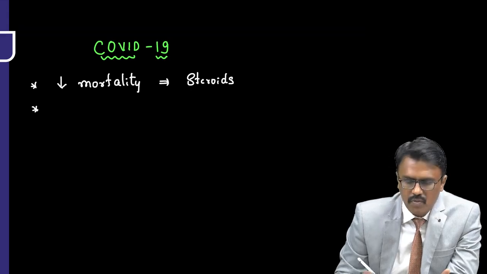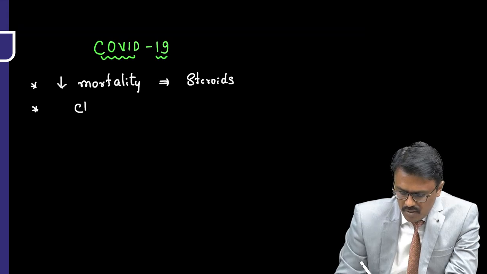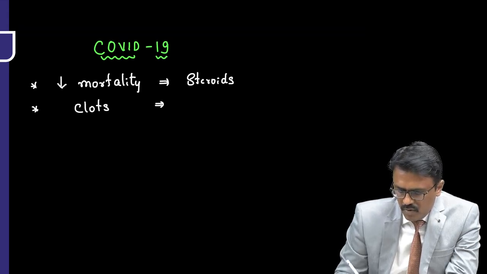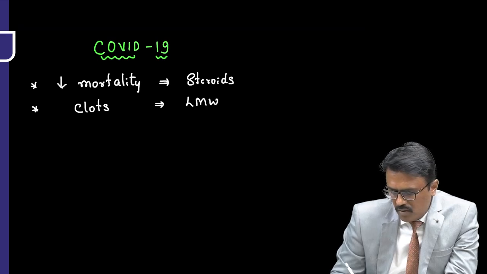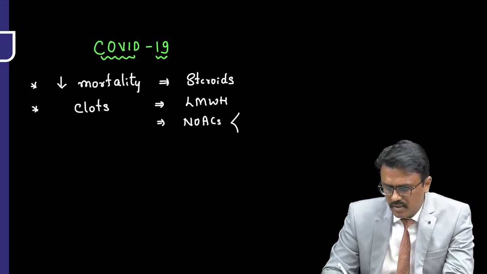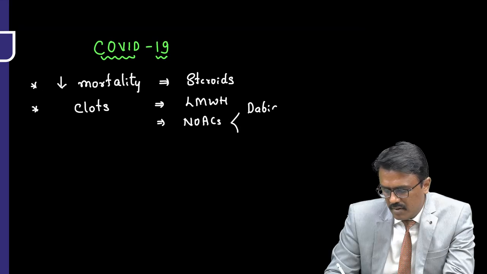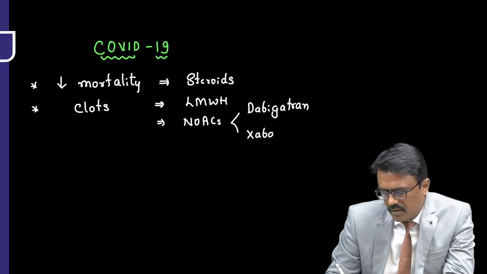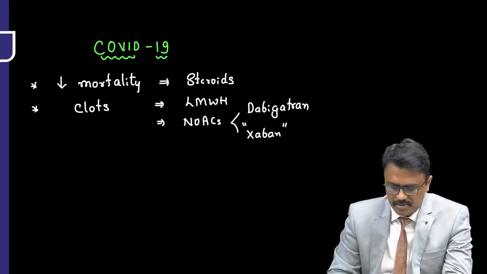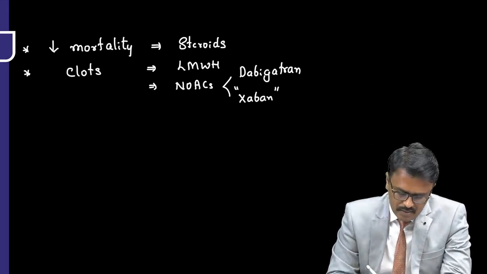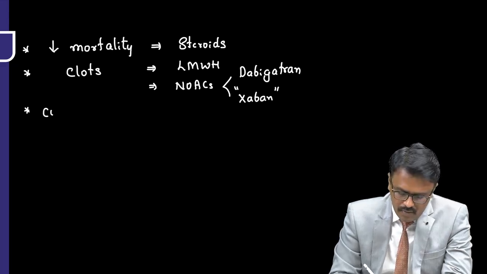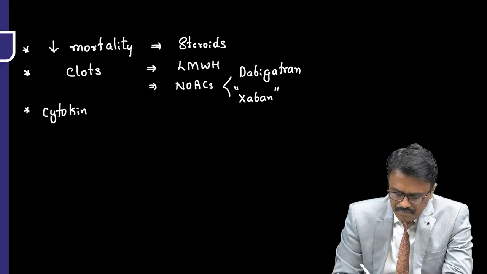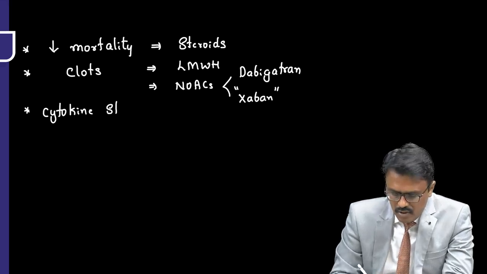Now, another problem in COVID-19 was the formation of clots. When there was formation of clots, the patients were given low molecular weight heparin, or they were given the NOACs. So what are the NOACs? Novel oral anticoagulants, that is, either they were given the drug dabigatran as prophylaxis, or they were given apixaban, rivaroxaban, like that. So that is prophylaxis.